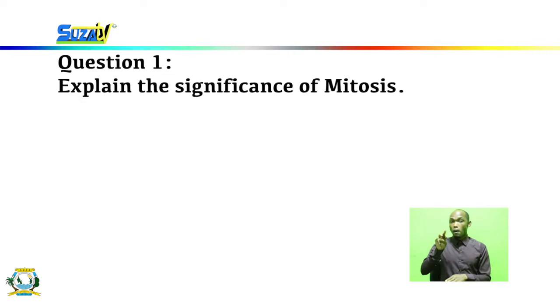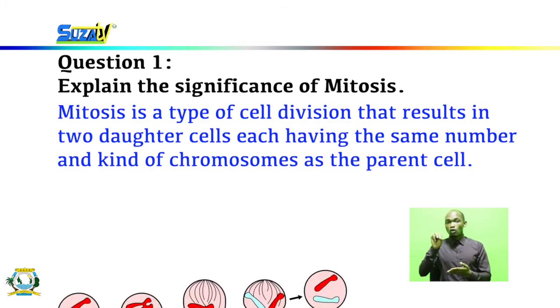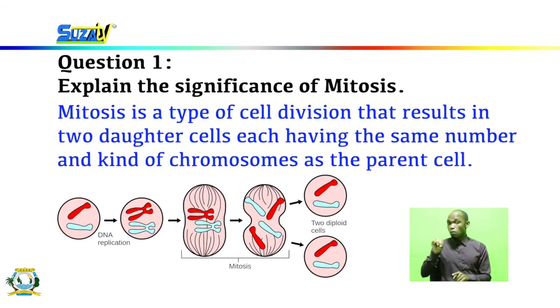We all know that in our previous sessions we have talked about meiosis. We have said that meiosis involves the splitting of one cell into 4 daughter cells which have half the number of chromosomes of the parent cell, while mitosis is different, as mitosis involves the splitting of cells, but the cells retain the same number of chromosomes as the original cells. This means that the cells only increase in number, but the number of chromosomes remains the same as the parent cell.